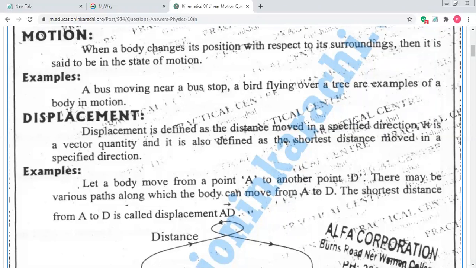Those physical quantities which are explained by their magnitude as well as their direction are vector quantities, and in detail we will discuss vector quantities in chapter number 5. It is also defined as the shortest distance moved in a specific direction. Means shortest distance. Is there any confusion, students?